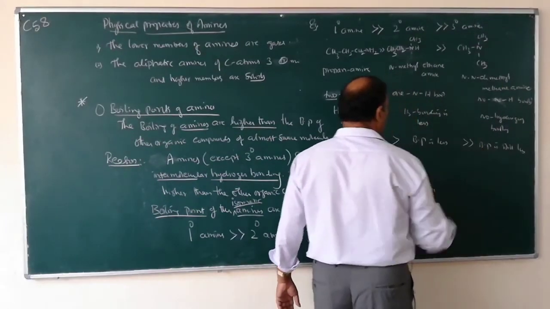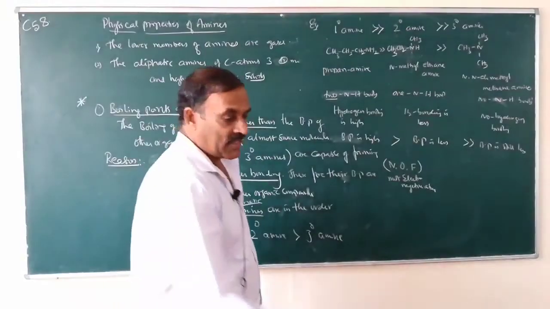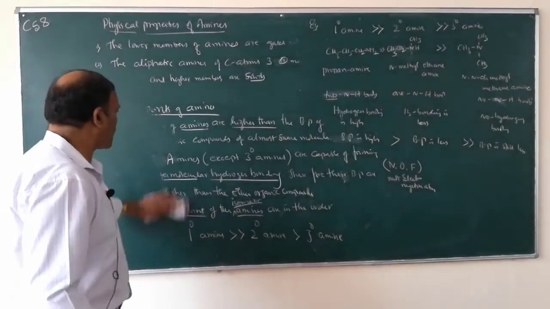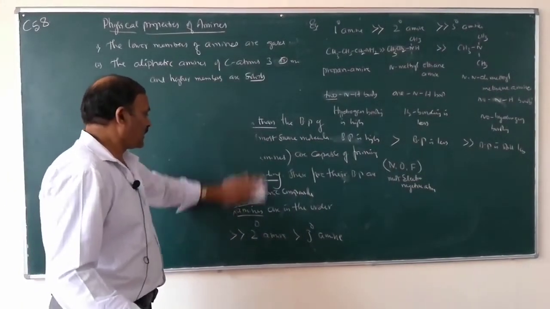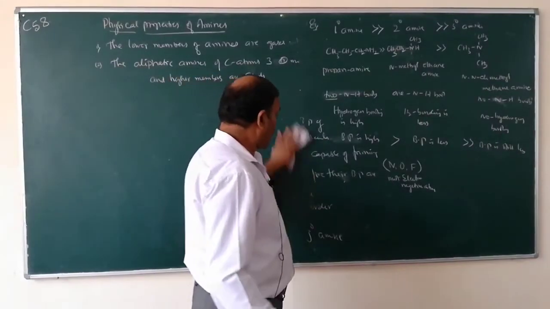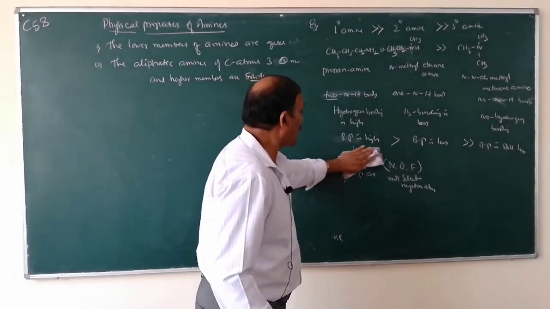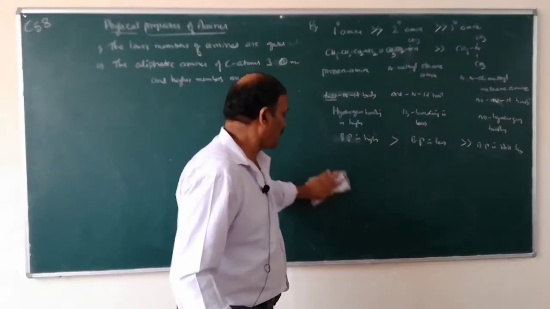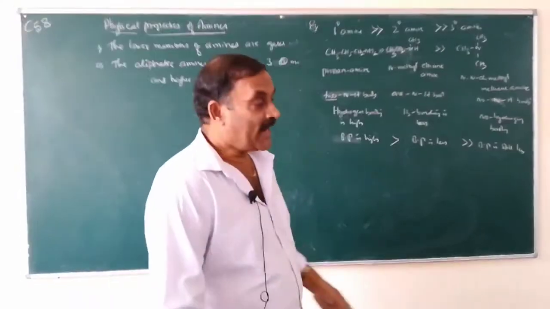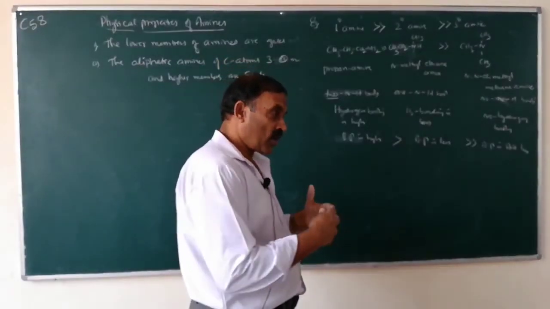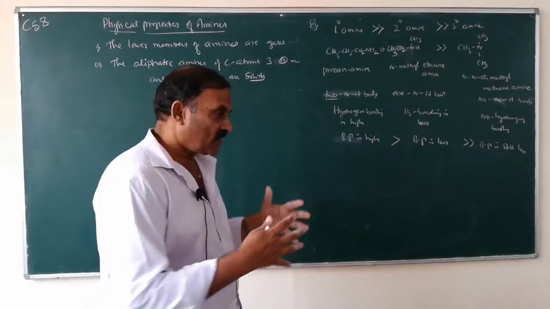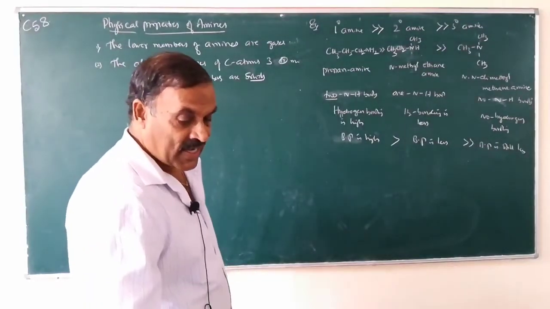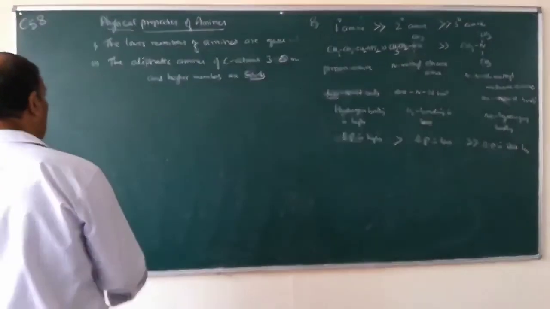So this is the reason why the boiling points of amines are higher than the other organic compounds of no polar bonds. Because of the presence of NH polar bonds, amines undergo intermolecular hydrogen bonding. Because of this intermolecular hydrogen bonding, association of molecules takes place, and hence the boiling point is high.